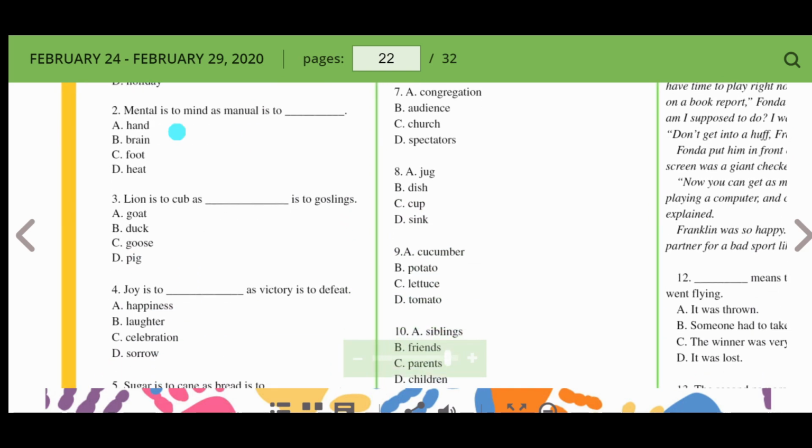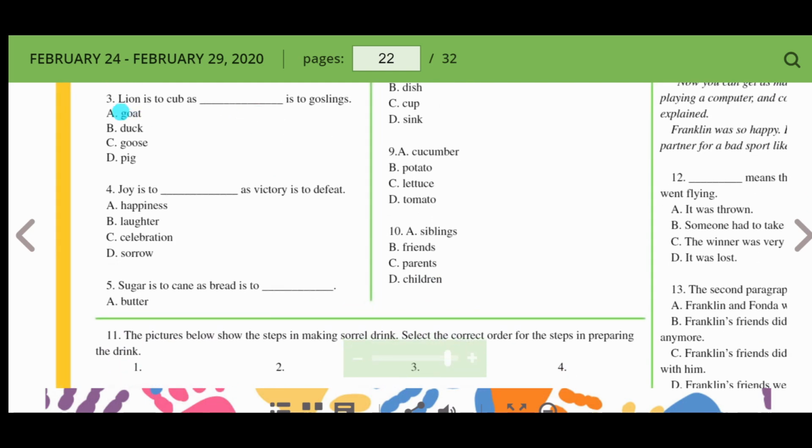Number 2, mental is to mind as manual is to. So the mind, when you do things with your mind, you do mental work. But if you do this with your hands, it is manual. Okay, so I'll use hand. Not brain, not foot, not heat, but hand. So mental is to mind as manual is to hand.